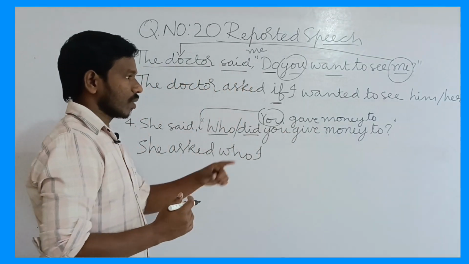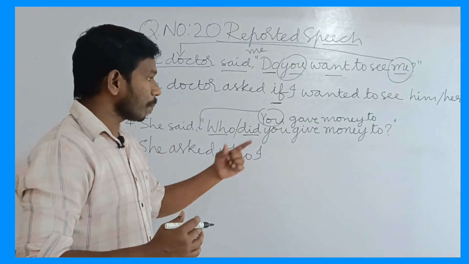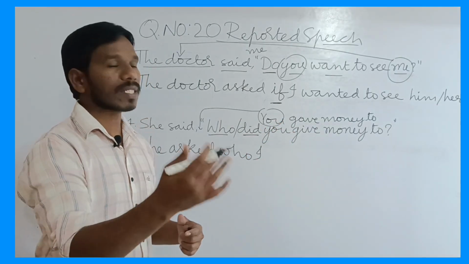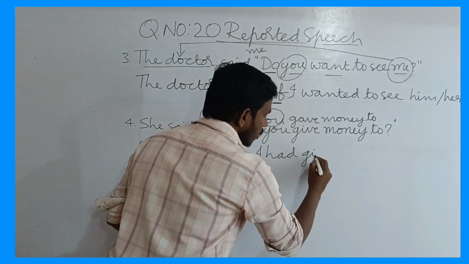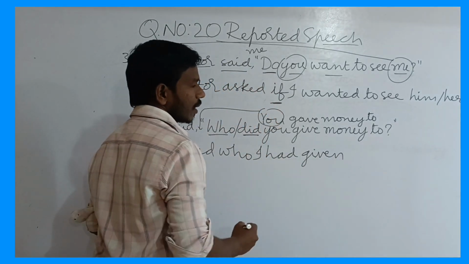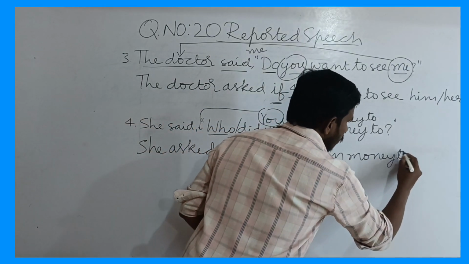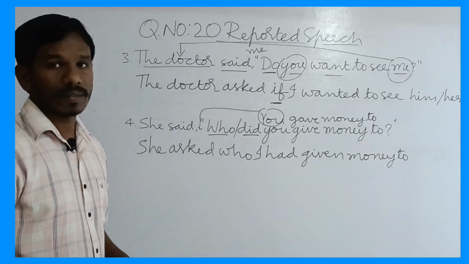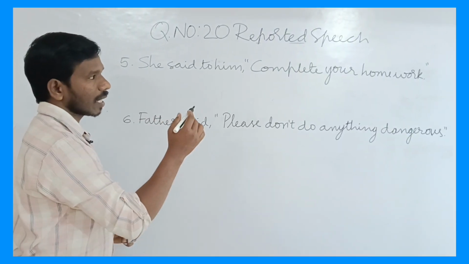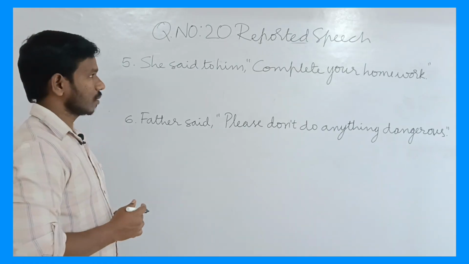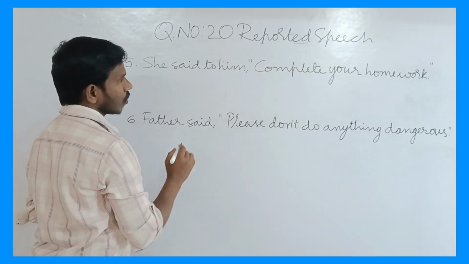I gave money. Here the given sentence is in simple past tense. Simple past changes into past perfect. So, had given money to. Do you understand? Now the next sentence: She said to him, complete your homework.